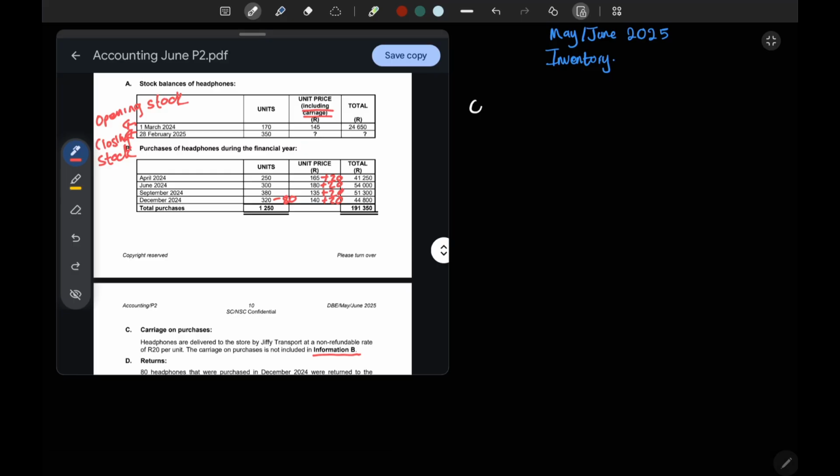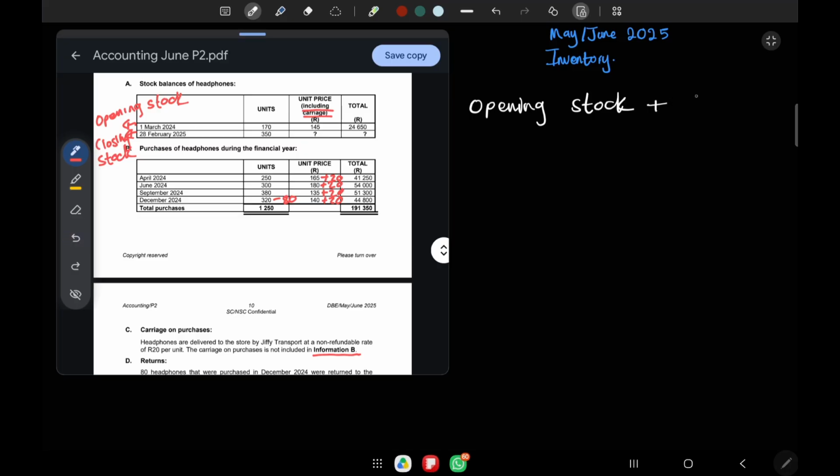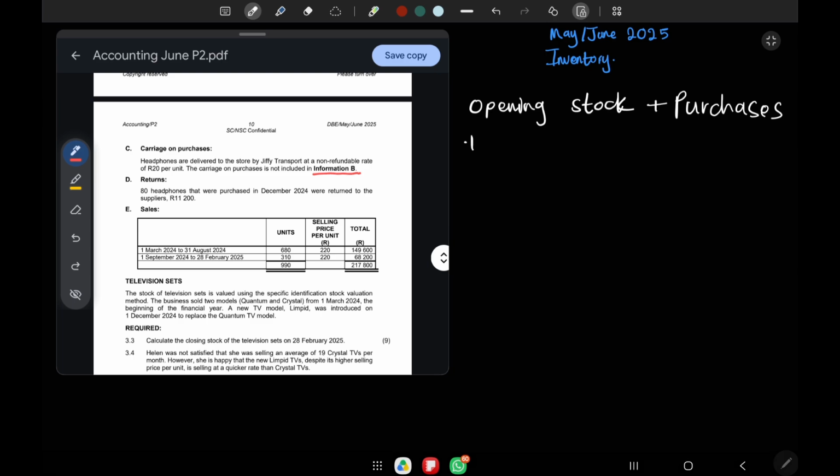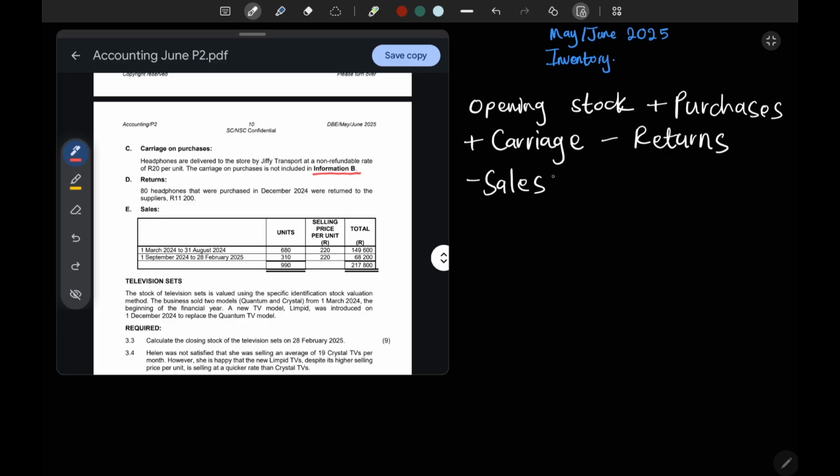So we'll say opening stock, which is this 170, right? Plus you have to add our purchases. What do we have? We have carriage. You'd normally add our carriage. We have returns. We obviously subtract our returns. As I've said in the previous video, we also have our sales. We have to subtract our sales. And this would give you the closing stock units.